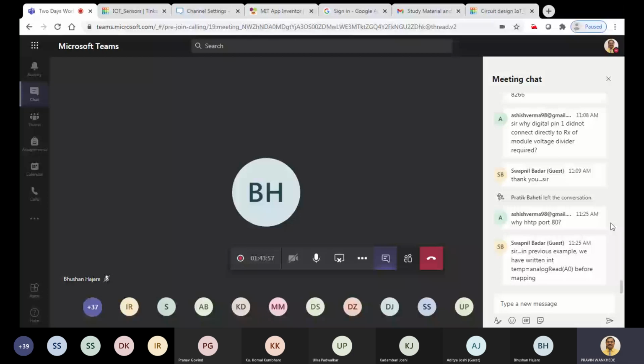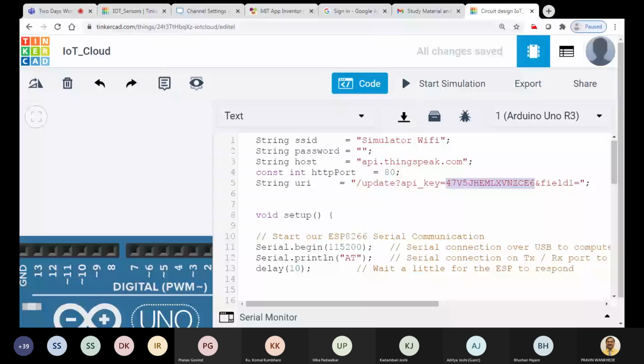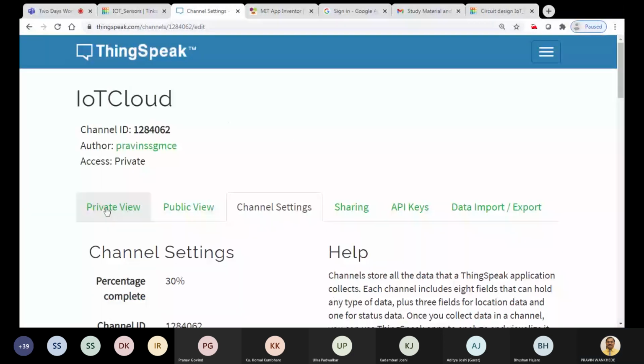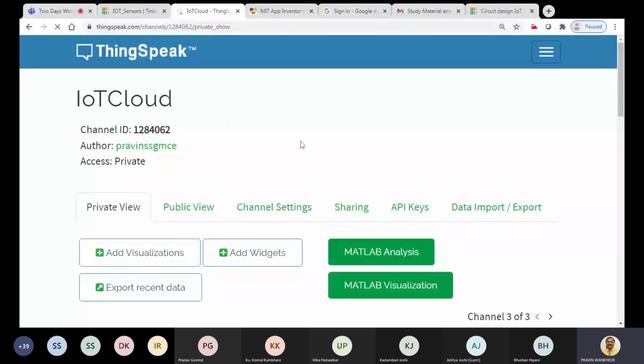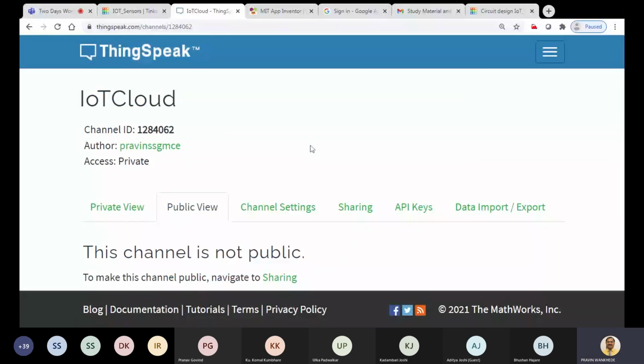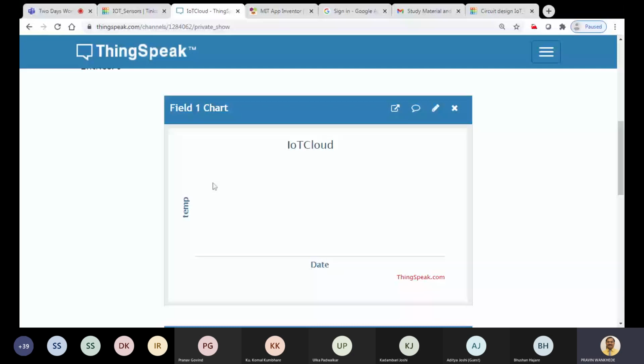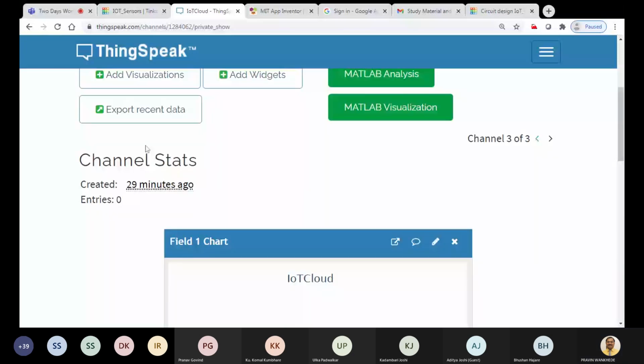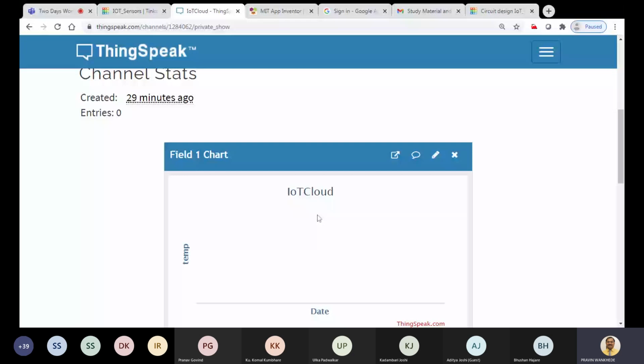Fine. Then once you are done with this, we'll go to ThingSpeak and click on the private view. Now you can see these two fields we have created. One is temperature and one is light. Now you can see how many entries are here? 0. It means we did not get any value from your IoT device. And we do not have any value here, also.